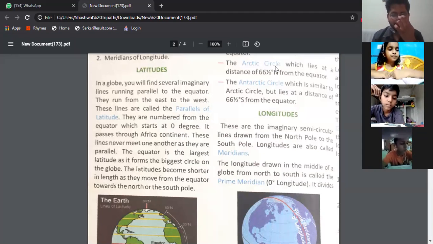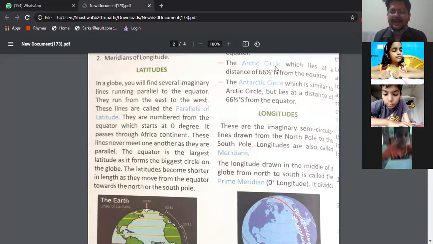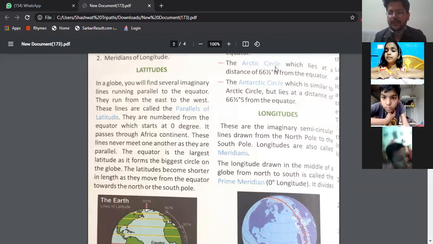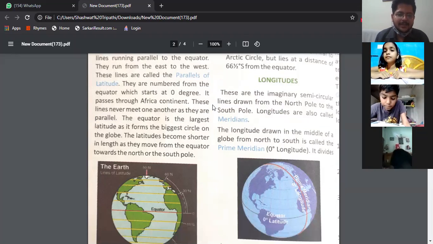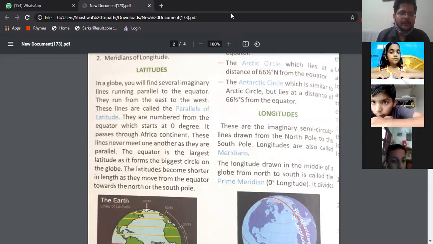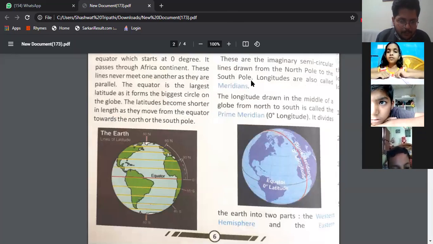Okay. So today, right now, Ananya has said about latitudes. See, it is very easy to understand. Just listen to me carefully. You will understand it very nicely. See what is latitude. See the diagram from here. The first line says, okay, let me draw a circle and I'll be explaining you everything. The circle is already drawn here.